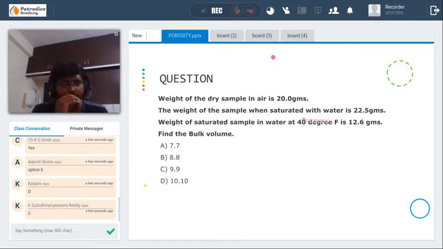So go through the process, how we derived formulas using the fluid saturation method or the buoyancy method. Similarly, go through the process. Start from first, what they have given, and how we can get bulk volume or grain volume. If we can get either bulk volume or grain volume, you can solve the question. Okay, try to solve the question.